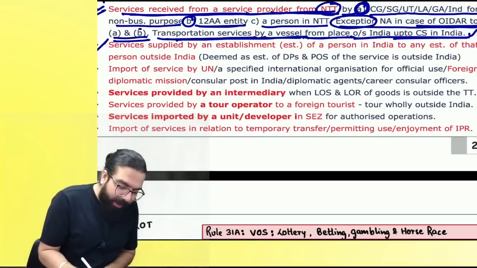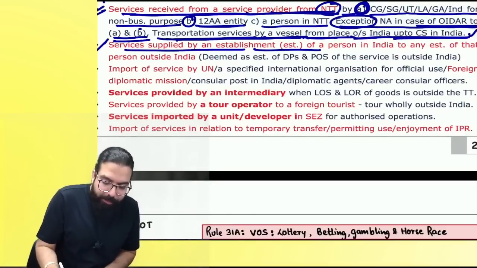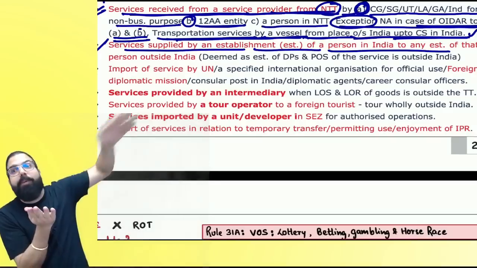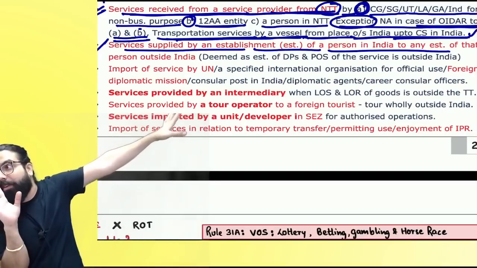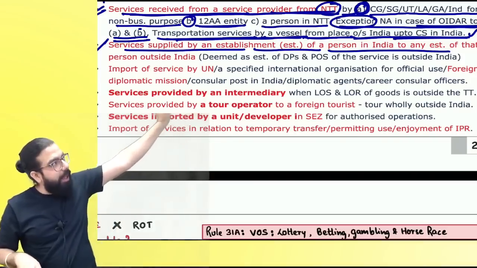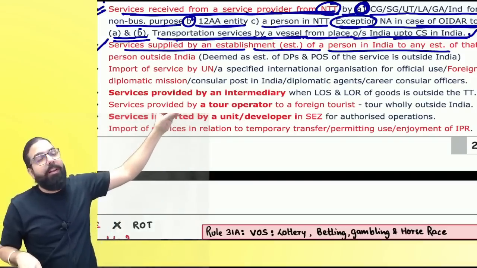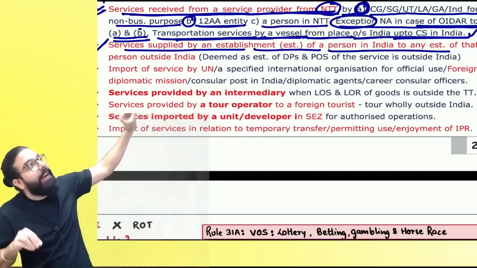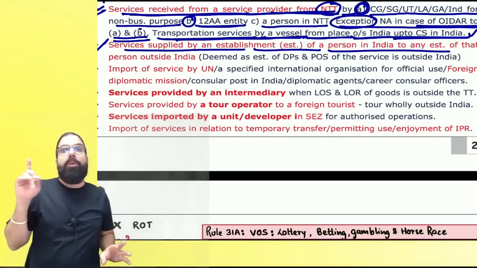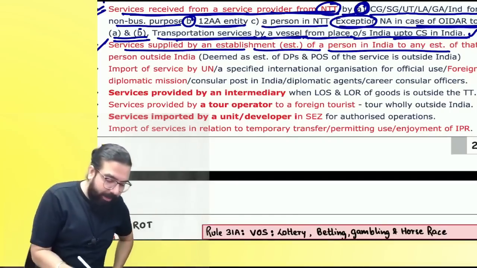The next one over here is services supplied by an establishment of a person. Tell me one thing, we both are mere establishments of a distinct person. Is it export of service? Supplier in India, recipient outside India, place of supply outside India. We are receiving foreign convertible currency also, but I am State Bank of India, India branch, and another is State Bank of India, Dubai branch. Not an export of service, but it is exempted under this point.